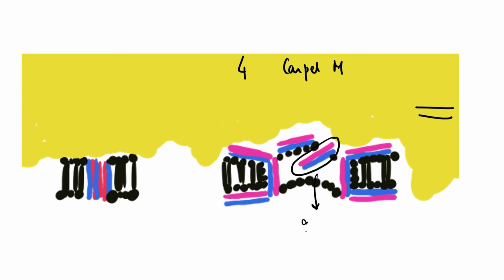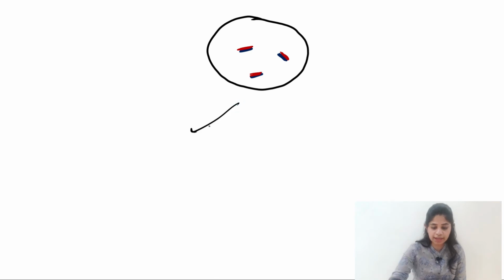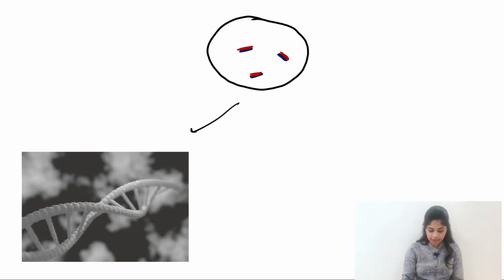So what happens once the peptides reach the intracellular space? So if you have a bacterial cell right here and you have the peptides which have reached the intracellular space, this majorly results in the inhibition of the DNA and the RNA synthesis. It results in decrease in protein synthesis, and these peptides also target the formation of the newer species of bacteria. So they hinder the reproduction of the bacteria as well.